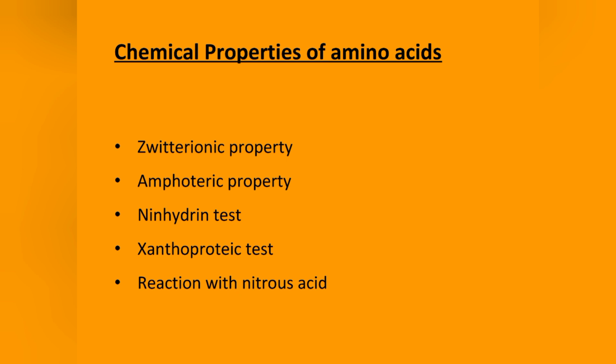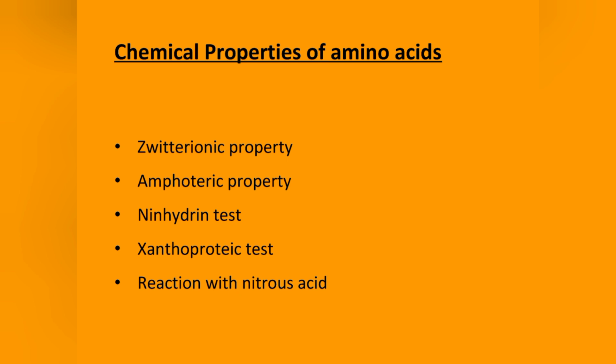Number two, the second property is amphoteric property. Amino acids are amphoteric in nature, that is, they act as both acid and base due to the amine and carboxylic groups present. Number three is the ninhydrin test. When 1 ml of ninhydrin solution is added to 1 ml of protein solution and heated, the formation of violet color indicates the presence of amino acids.